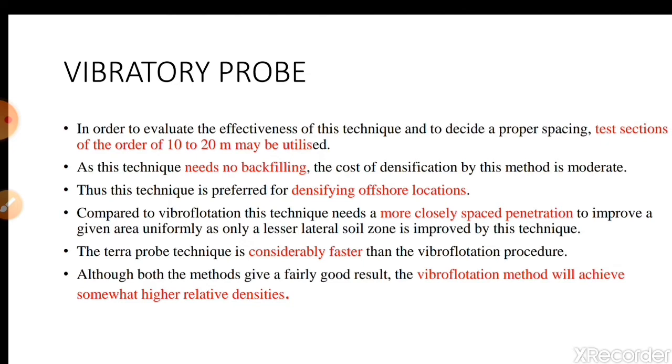The teleprobe technique is considerably faster than the vibropropagation techniques. Although both the methods give fairly good results, the vibropropagation method will achieve somewhat higher relative densities. So this is the discussion about the vibratory probe.